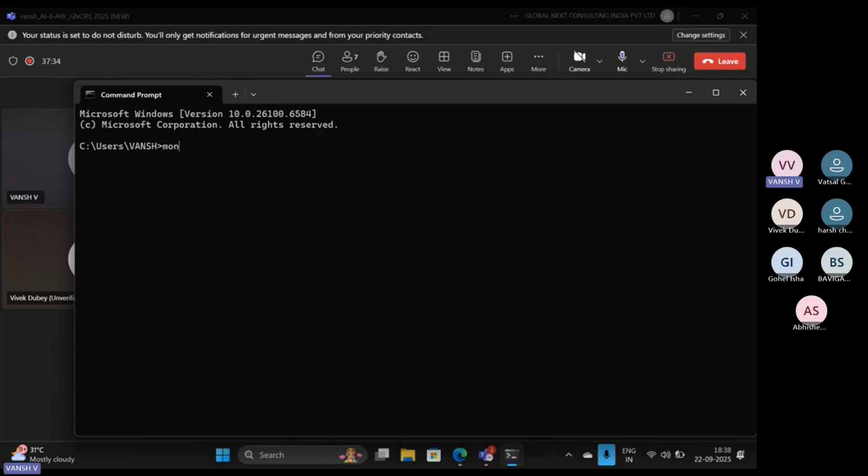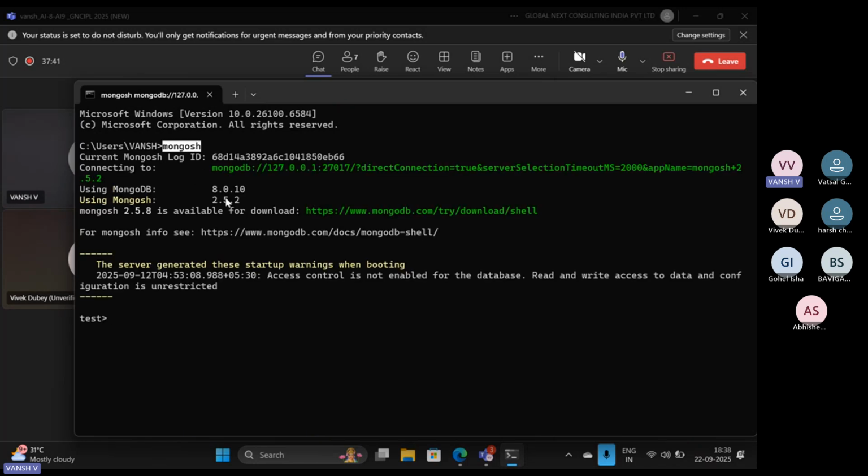We were using the mongosh command to start our Mongo shell. It provides us the version of MongoDB, the version of MongoDB shell, and a URL through which you can connect to your MongoDB server locally. We can also use this in our VS Code to connect VS Code with the MongoDB server and see the changes over here. I think we can do that also.